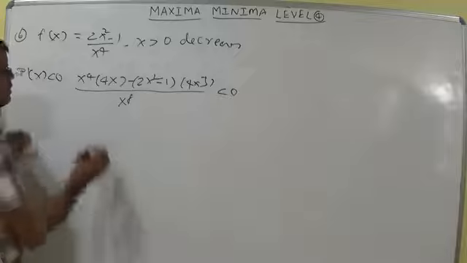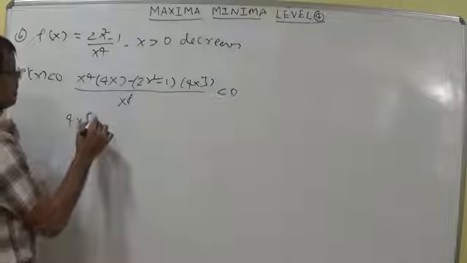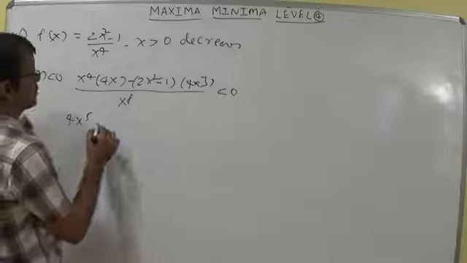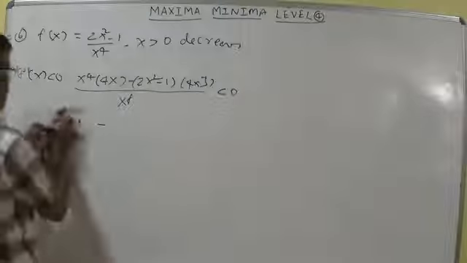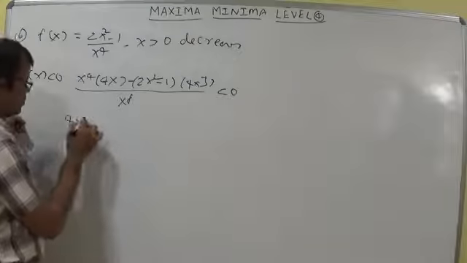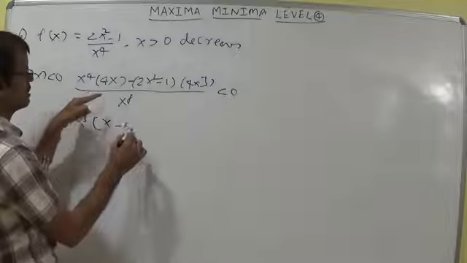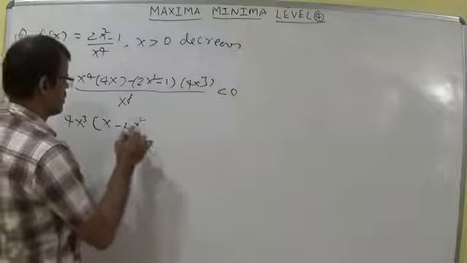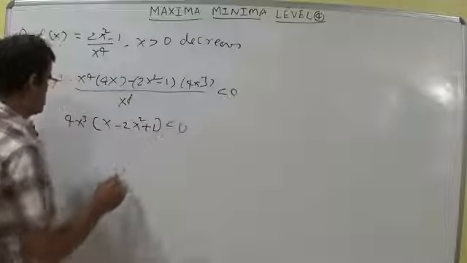Here we can understand 4x power 5 minus. Let us take 4x cube common, it is better. Taking 4x cube common, here we can write x only, minus 4x cube common, 2x square minus 1, less than 0.